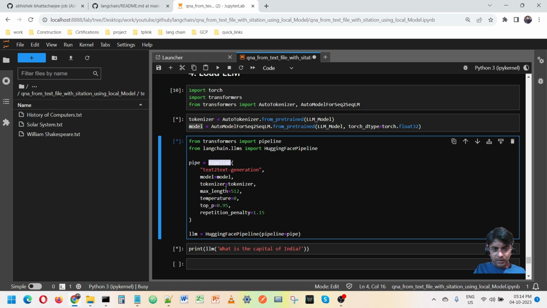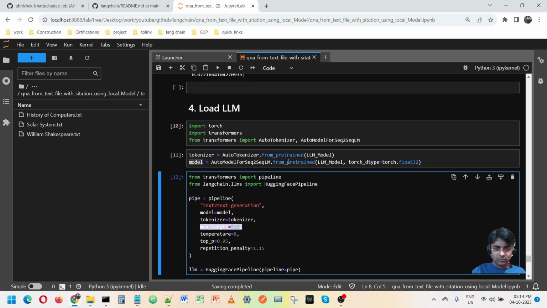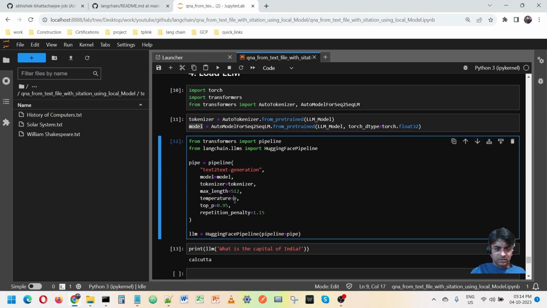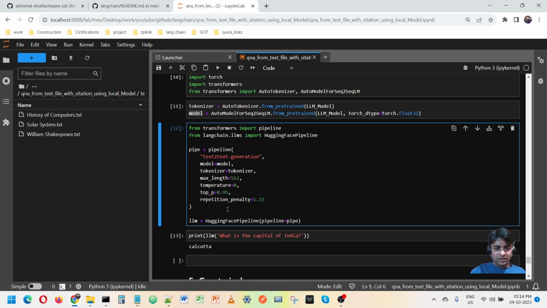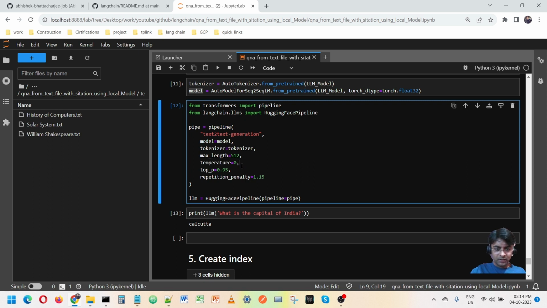So we are creating a pipeline for that. And here are some parameters or hyperparameters. You can set the maximum length of it. Obviously, you have to check, for whatever LLM you are using, what the max length of it is. The temperature controls the quality of the answer. You can set top-p. The penalty also you can mention, like I have set this one. You can set these as per your need.